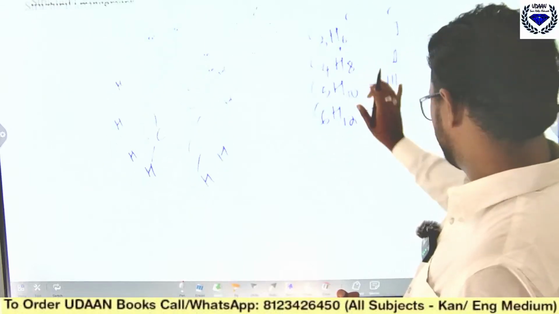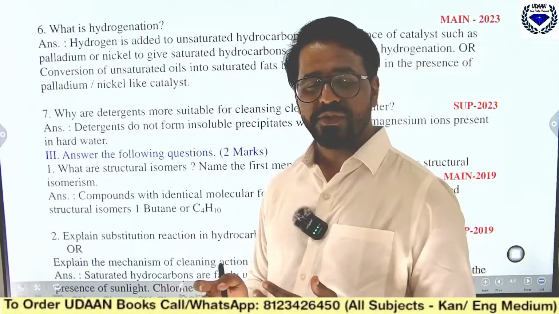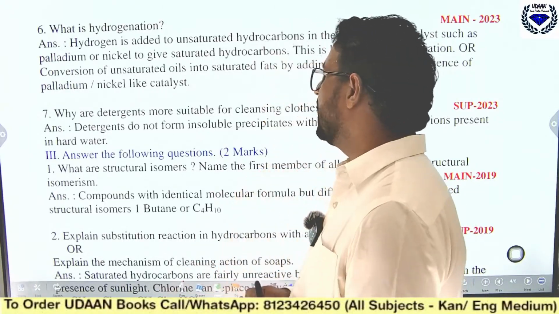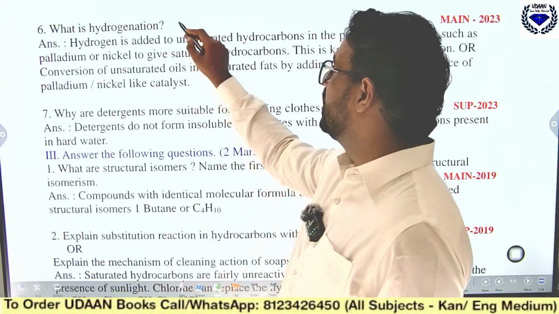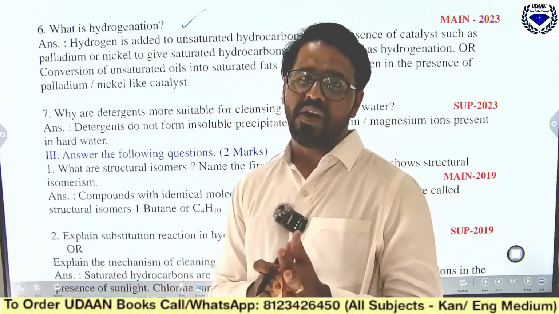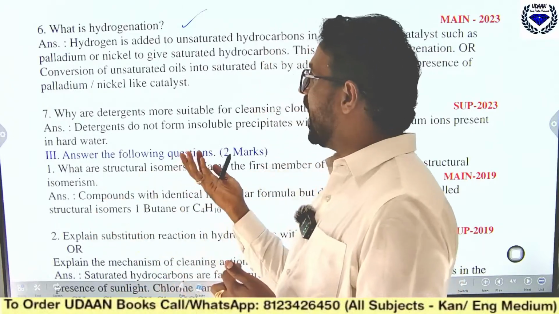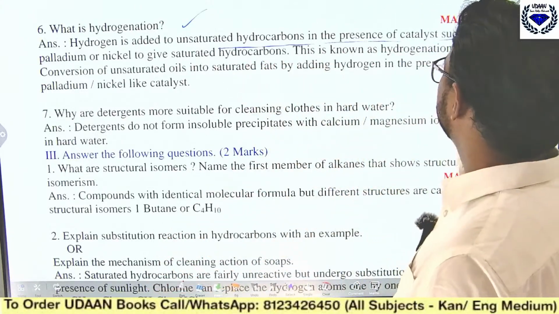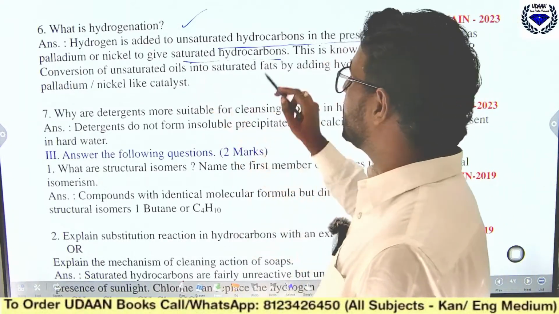Coming back to the next question, that is question number 6. What is hydrogenation? Adding of hydrogen is called hydrogenation. Hydrogen is added to which compounds? Unsaturated hydrocarbons. Hydrogenation means addition of hydrogen, just as oxidation means addition of oxygen. Hydrogenation is the addition of hydrogen to the unsaturated hydrocarbon in presence of a catalyst such as palladium or nickel to give a saturated compound.